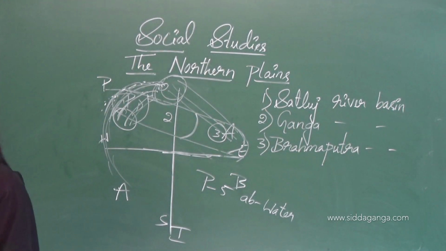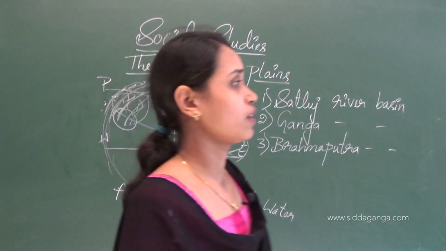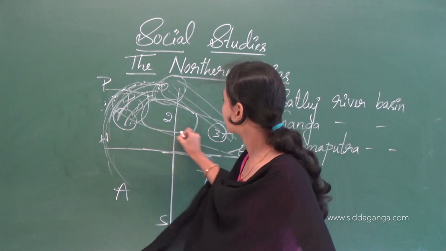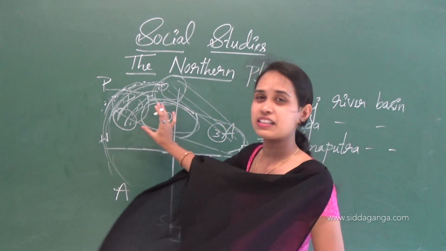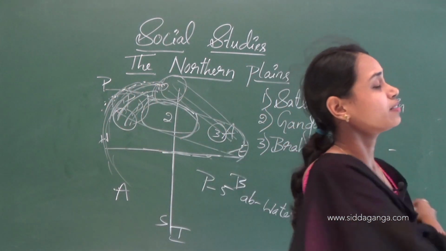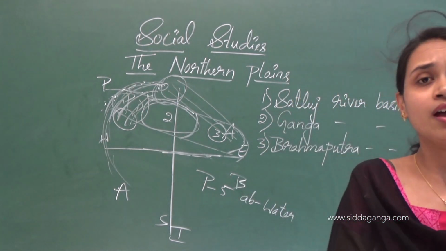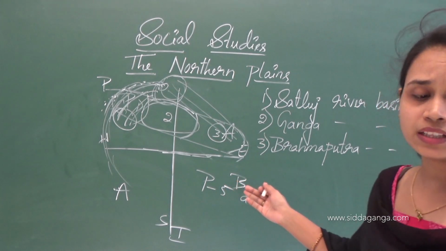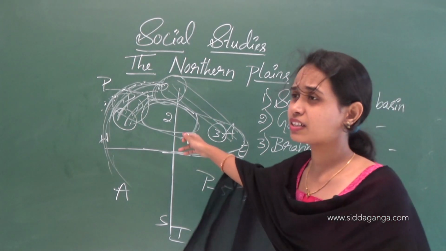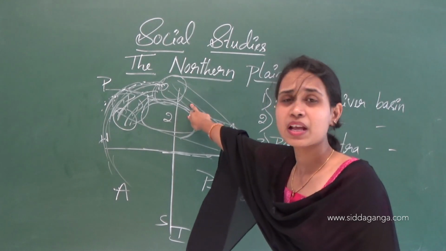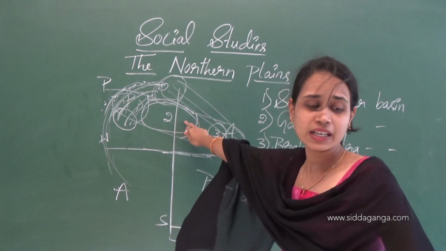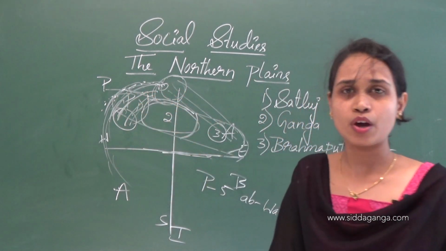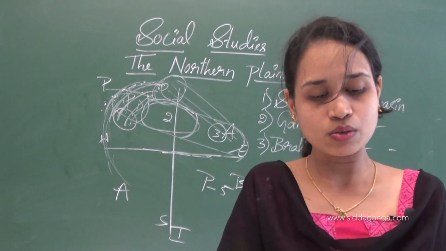So next one is the Ganga river basin. We can see the Ganga river basin in this region. The Ganga river originated as Bhagirathi from the Gangotri. So here it's originated as the Bhagirathi from the Gangotri, in the northern parts.